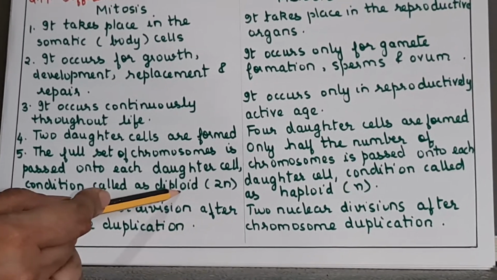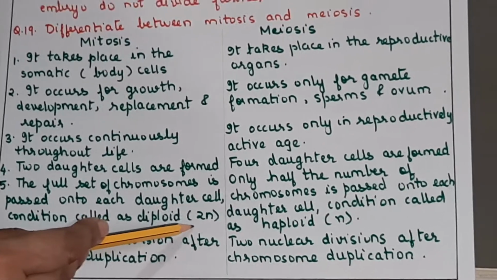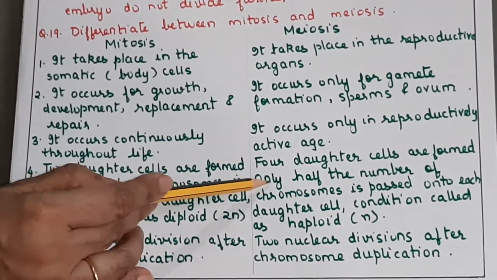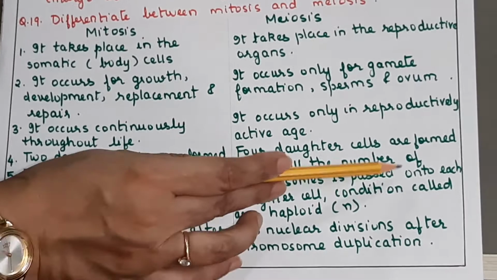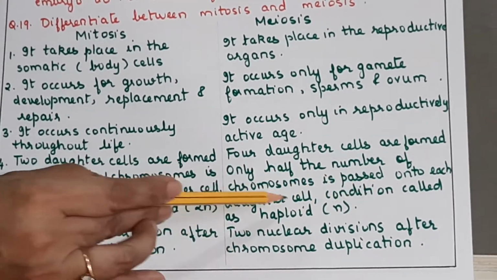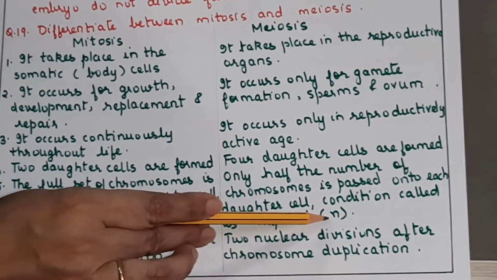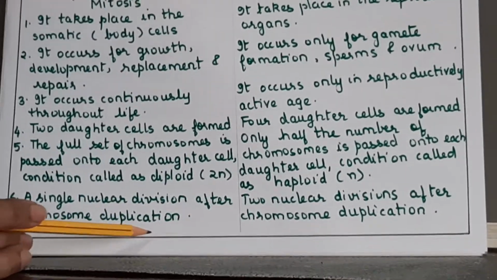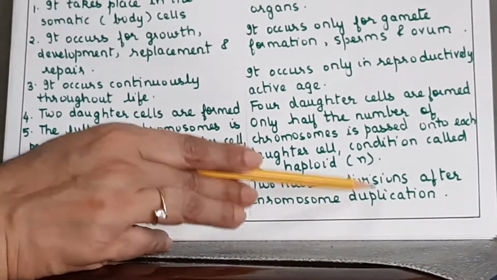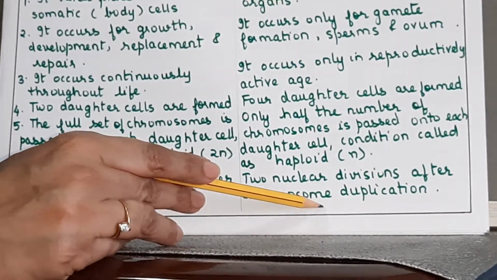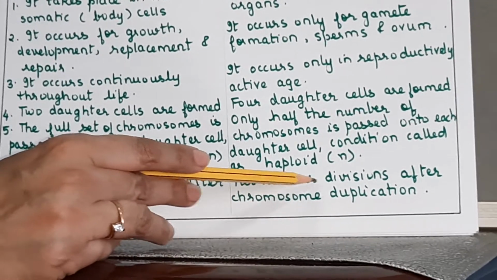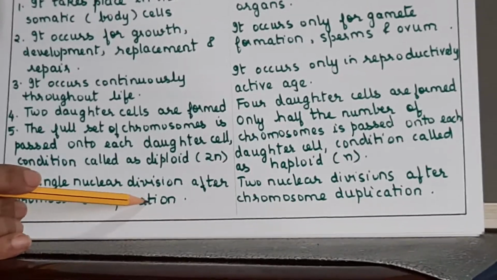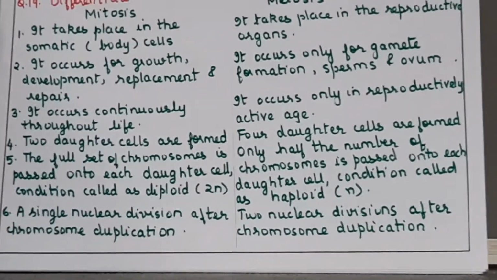So you start with 46 and the 2 daughter cells also will have 46 chromosomes. So that's represented as 2n. Here only half the number of chromosomes is passed on to each daughter cell, a condition called haploid, that is small n. So diploid and haploid. Then a single nuclear division after chromosome duplication in mitosis. Here 2 nuclear divisions after chromosome duplication. This I had shown you: division 1 reductional and division 2 similar to mitosis. Here only 1. Now we'll have a look at the next part.